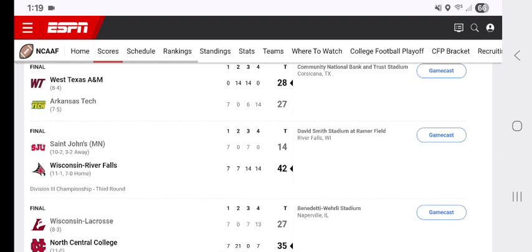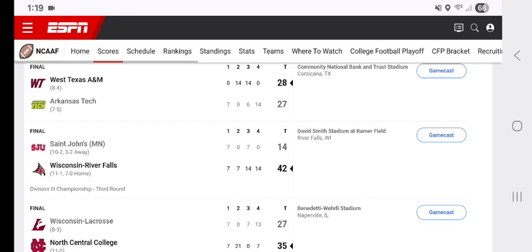Wisconsin Falls is back in the Division 3 third round. They beat St. John's of Minnesota pretty handily, 42-14. St. John's is out of the WAC, and the WAC is considered one of the best conferences in Division 3 football, or the best in Division 3 football. Well, you can definitely see it.